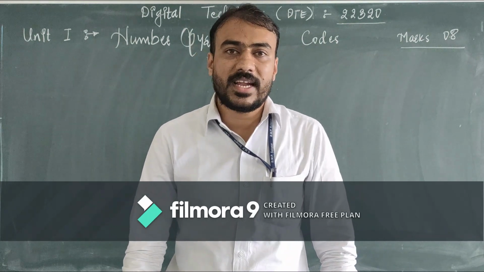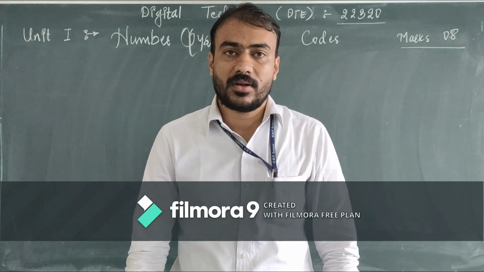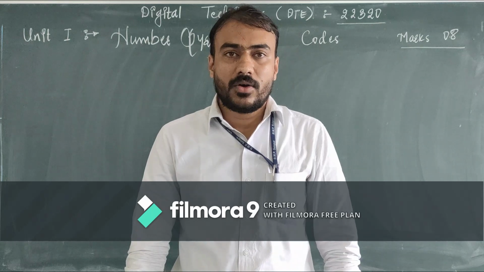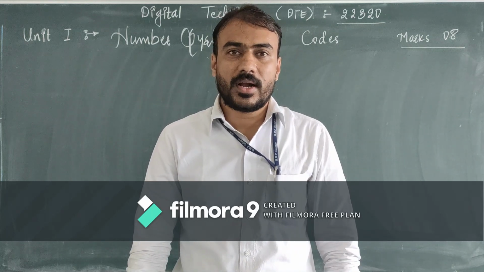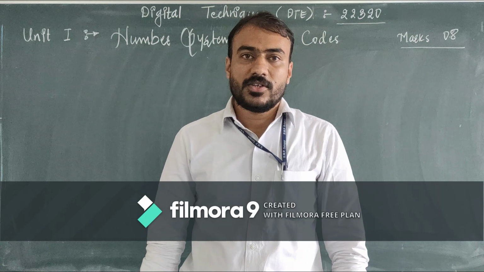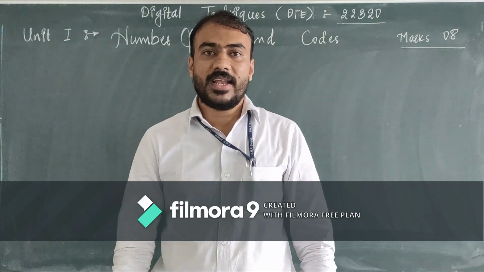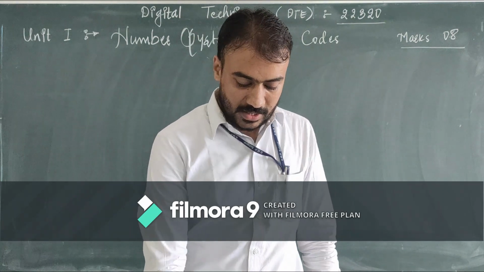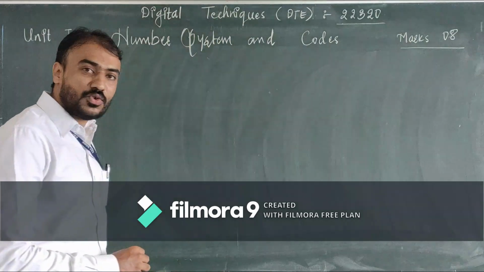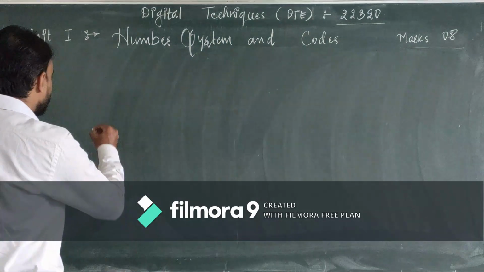This subject is related to computer technology, and as you all know, computer understands binary language. So, first of all, let me tell you what binary language is. Binary language is made up of only two valid numbers, 0 and 1.